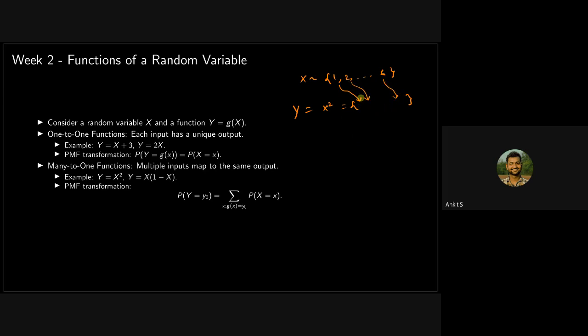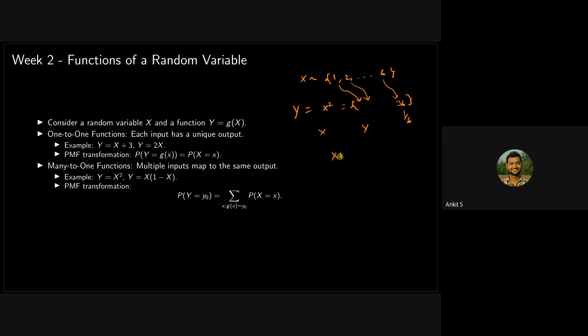Because the probability of getting a 6 is 1 by 6, same as this. But suppose I throw the die 2 times, and I represent the values that we get on both the dice with x and y.